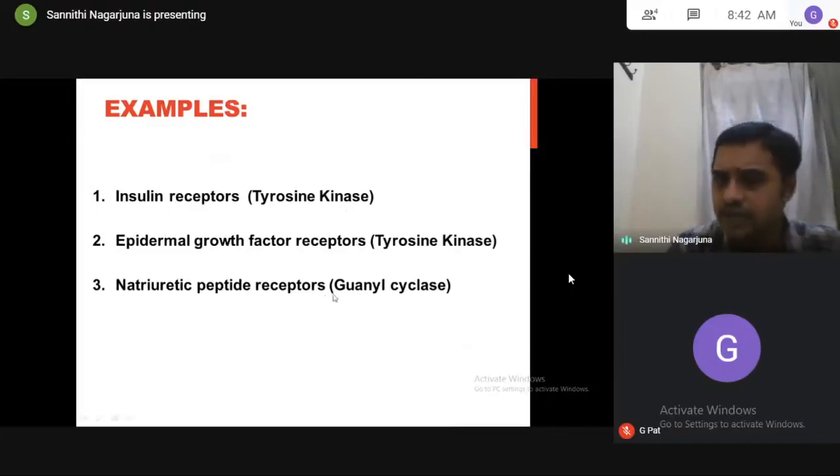Natriuretic peptide receptors are attached to guanylyl cyclase. So what is the ligand? Once again, the ligand for this is insulin. The ligand for this is growth factor. The ligand for this is natriuretic peptide.